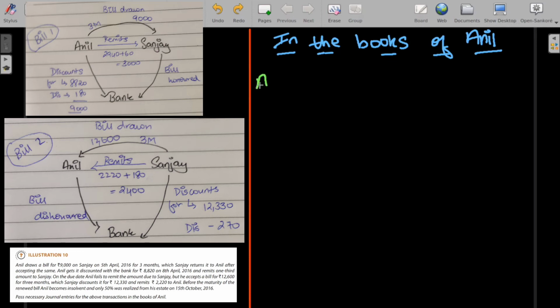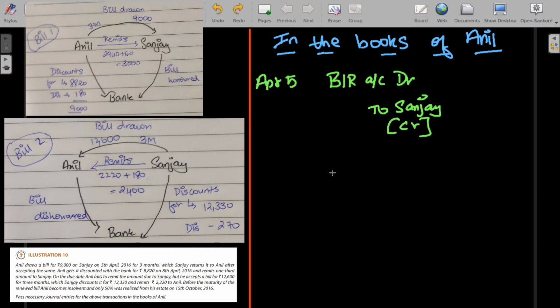So at April 5th, Anil draws a bill on Sanjay. So Anil will be bills receivable as asset increases, you debit it to Sanjay. Here in accommodation bill, Sanjay will be your creditor because you have to pay him back the amount which he helped you in, and the amount would be 9,000.